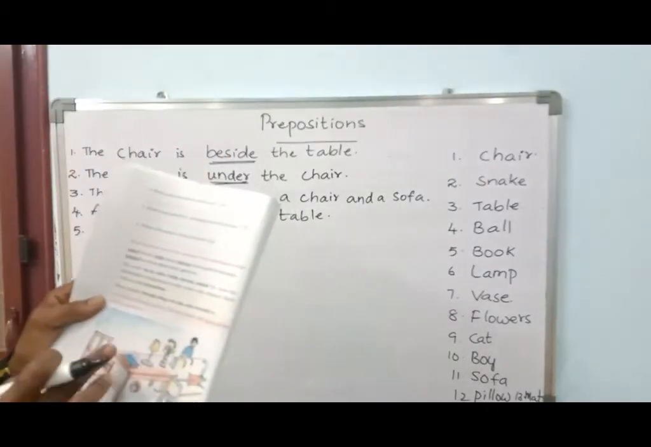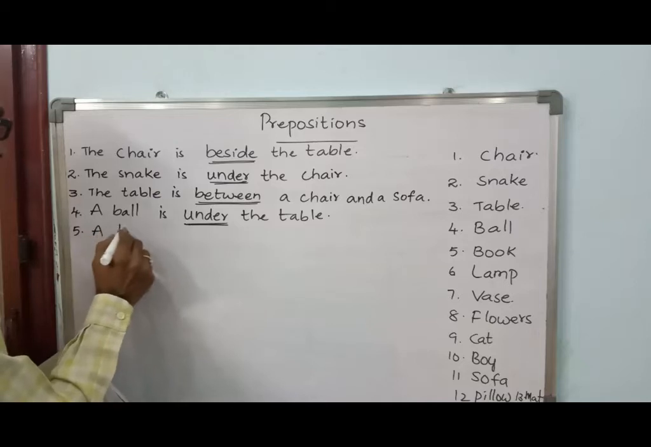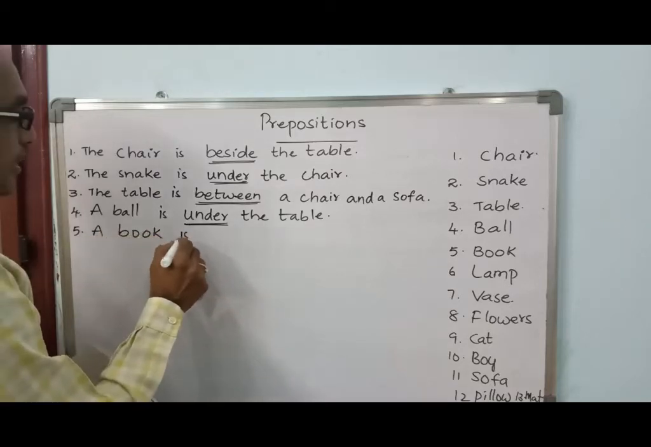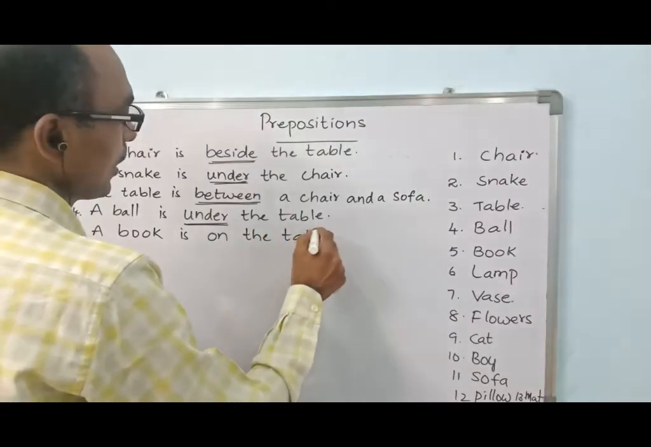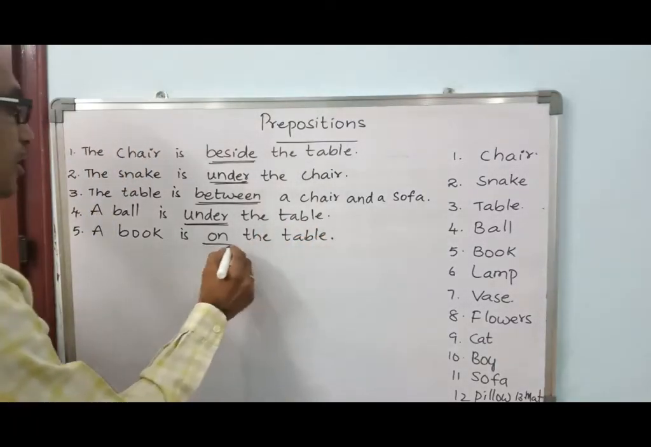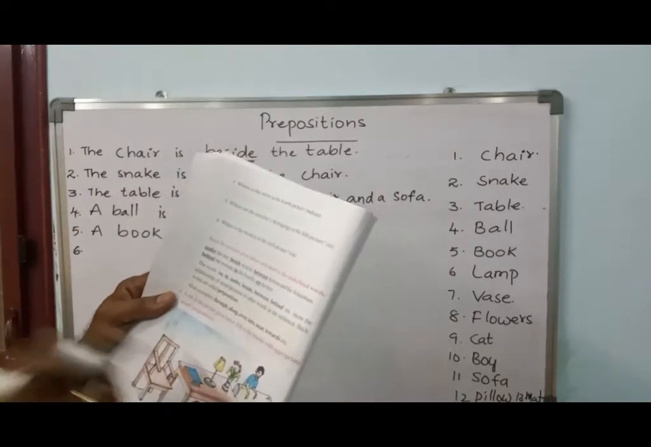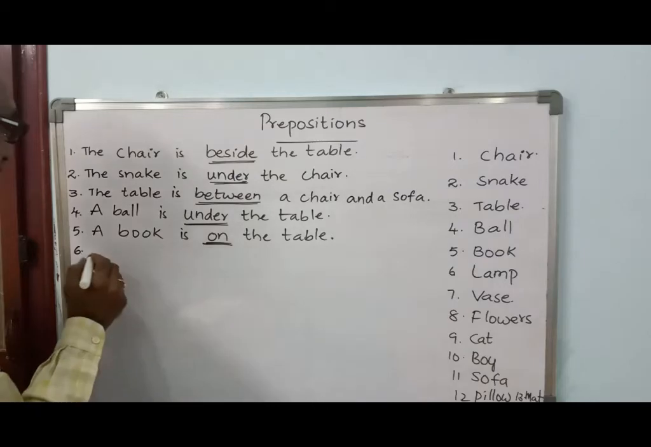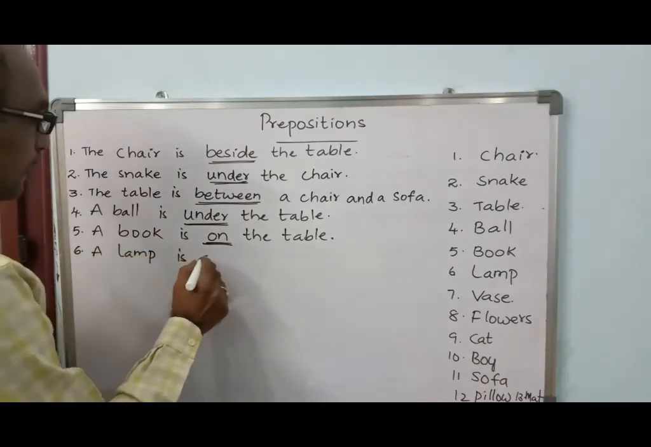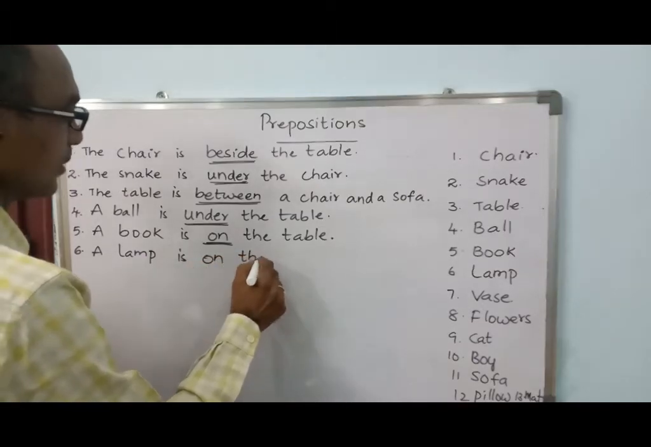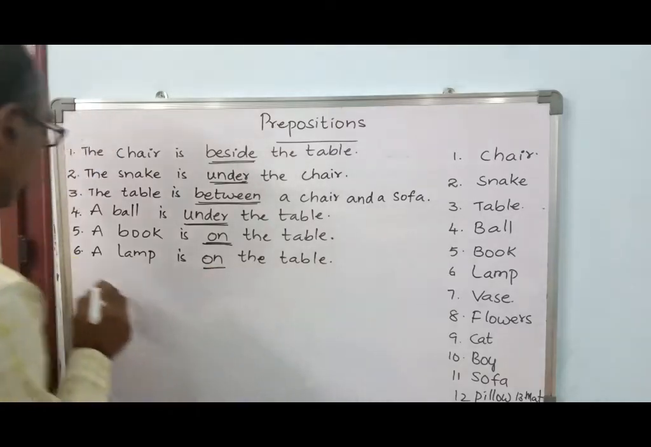Book. Where is the book? Book is on the table. Where is the book? A book is on the table. Where is the book? Book is on the table. Right. Where is the lamp now? Yes. A lamp is also on the table. It is also on the table.